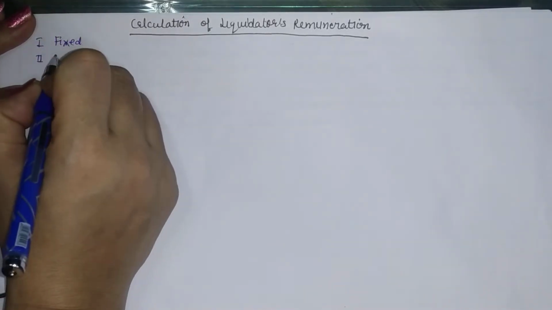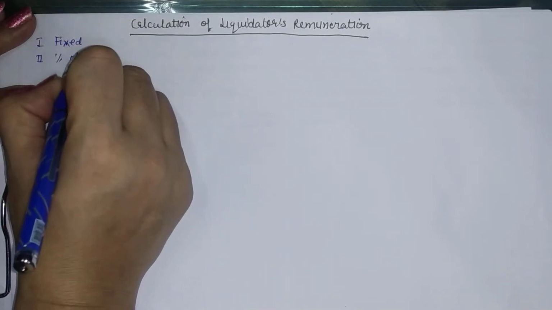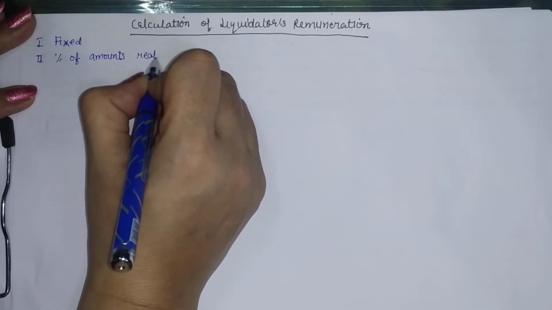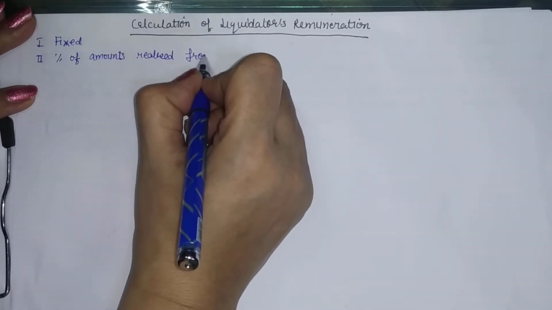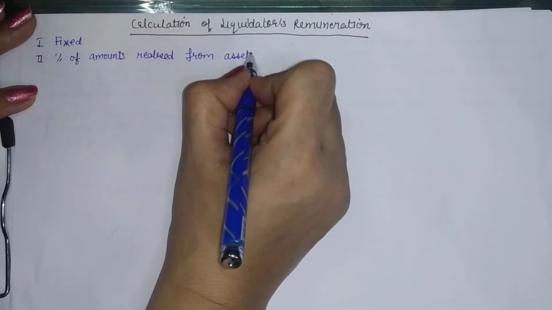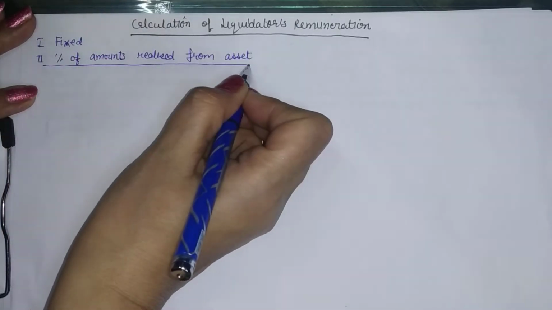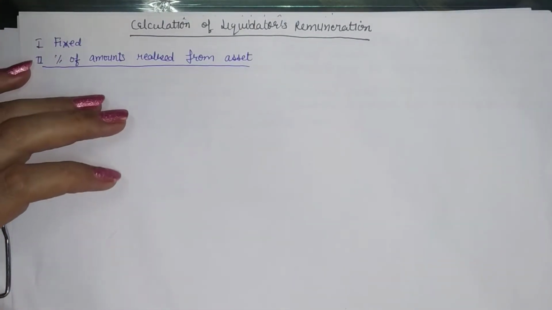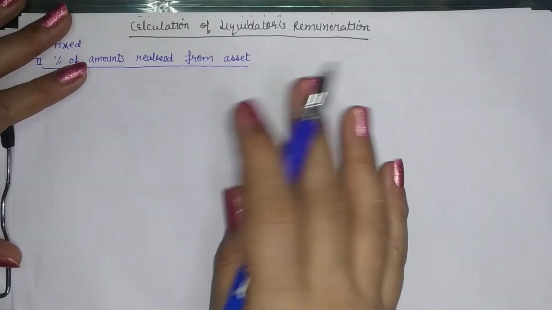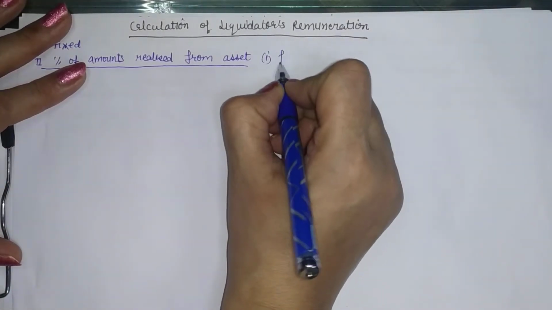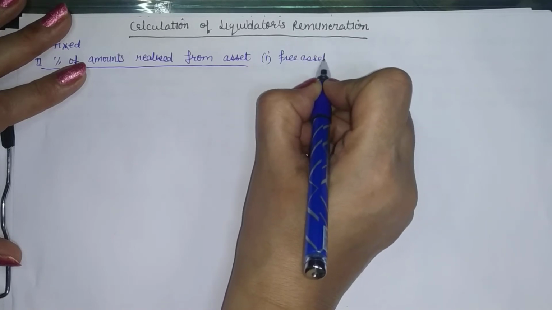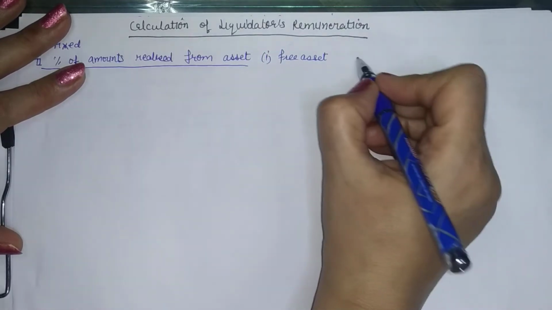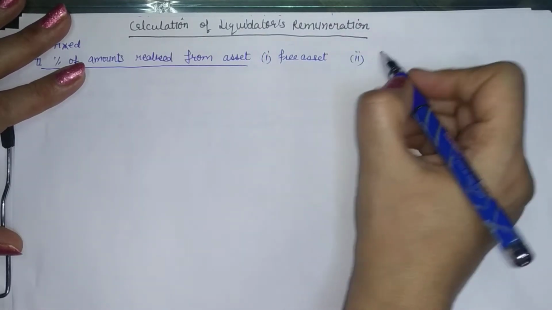Second is when the remuneration is fixed as a percentage of amounts realized from assets. Like we might be given that liquidator is allowed say 2% of the amount realized from the sale of the assets. Now the only issue that we have to settle here is that the assets of the company are in two categories. Number one are the free assets. That means the assets which are not given as a security. So these are free, these are with the company. Second is the assets given as security.